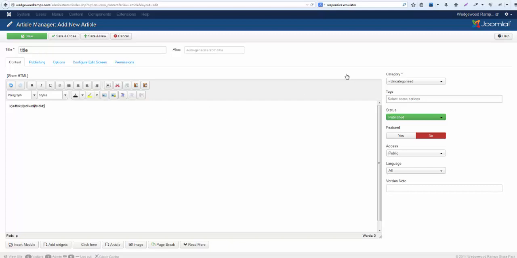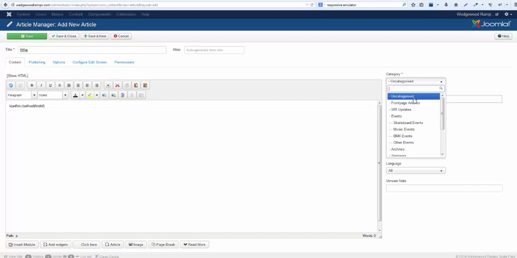And all you have to do is pick a category here to the right. Front page articles are only the articles that are listed on the front page of the website. Your updates page, your events page, broken down into different categories as to each of your events. You can also find archives, which are old ones. I don't have anything in those currently.